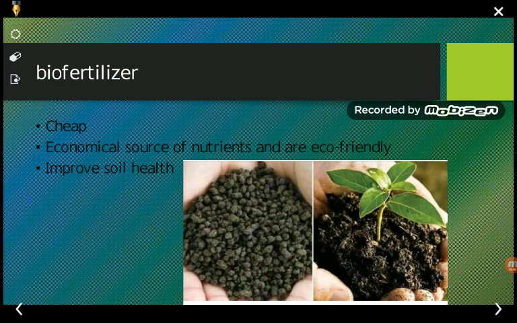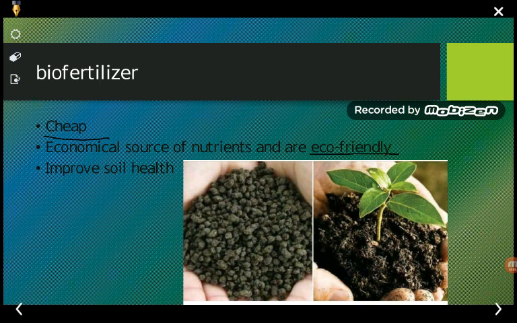Now coming to the uses, or why chemical fertilizers should be replaced by biofertilizers: biofertilizers are very cheap. One reason biofertilizers can be utilized is that they are very cheap, and the most important reason is that they are eco-friendly.